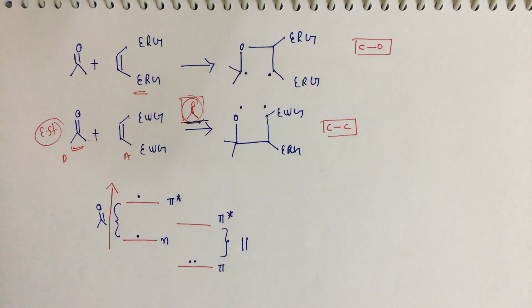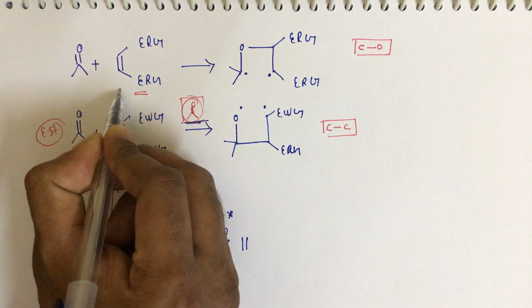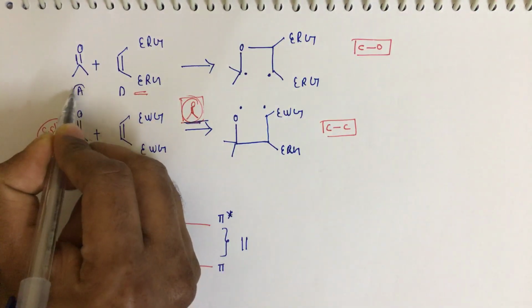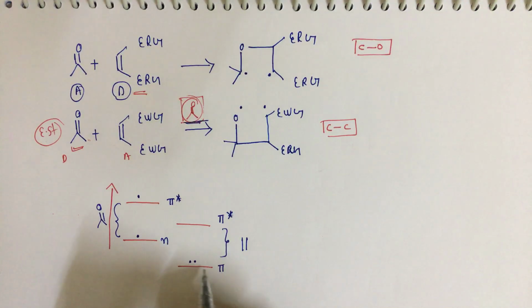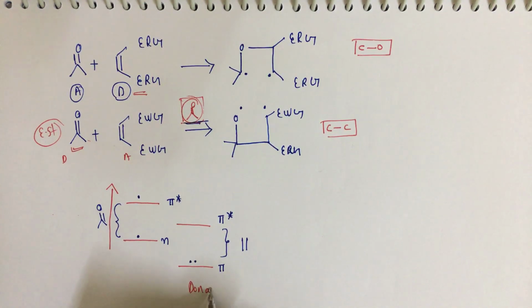So in the first case, this is the donor and this is the acceptor, right? Donor means it gives an electron from the pi orbital.